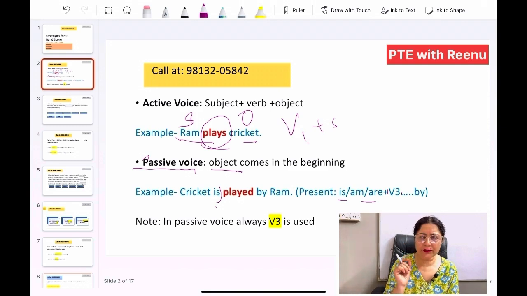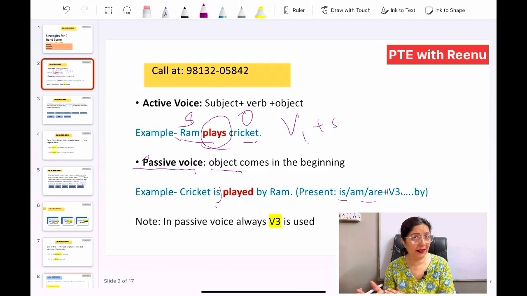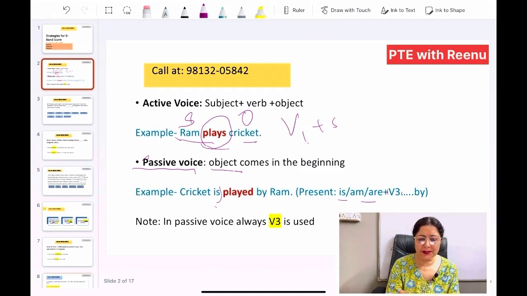So what do you need to keep in mind? If you see any sentence in which there is is, am, are, or was, were in front and it is followed by "by", then you have to make use of the third form of the verb, which is the passive one. Let's see an example: Cricket is played by Ram.